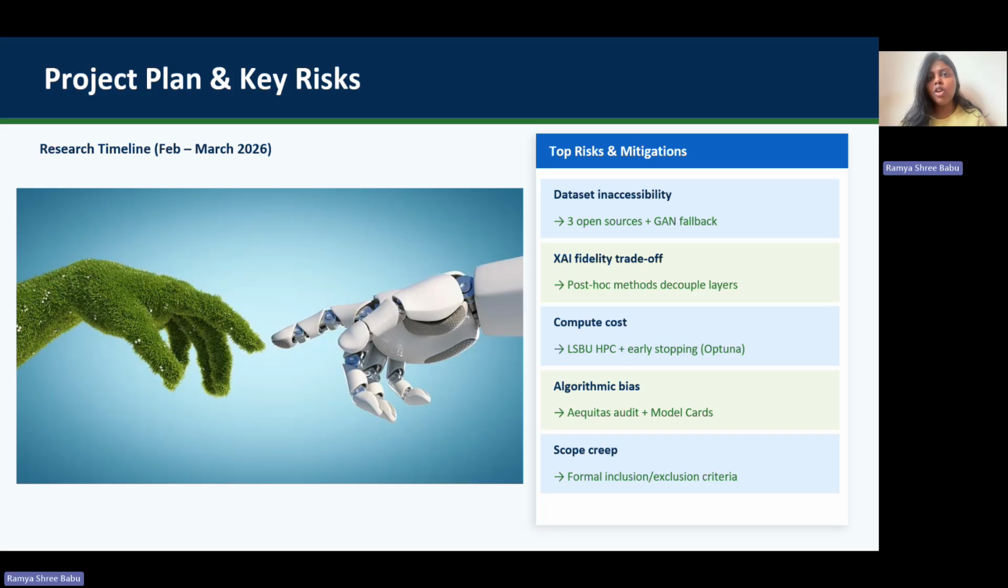This means using three open access data sources with GAN-based synthetic augmentation as a fallback, and adopting post hoc explanation methods that decouple the explanation layer from the model, preserving the freedom to use high performing black box models while still generating interpretable outputs.